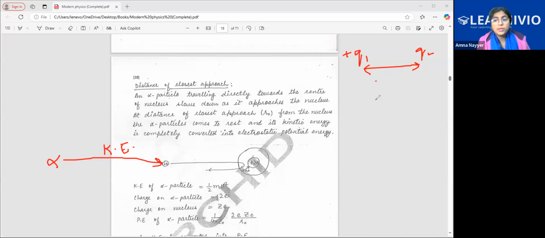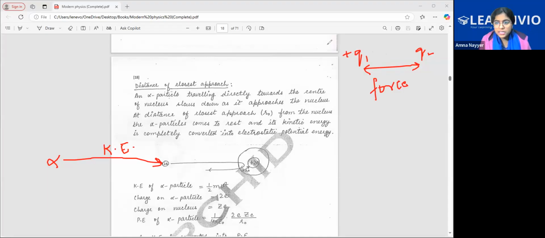Why? Because we have studied Coulomb's law already, that between these two charges, there exists the Coulombic force of attraction. And we know how to calculate the magnitude also. So whenever you have a force in your system, you will be getting a potential energy associated with it. Because these are conservative forces, and potential energy is there as a result of conservative interaction in your system. So we have potential energy.